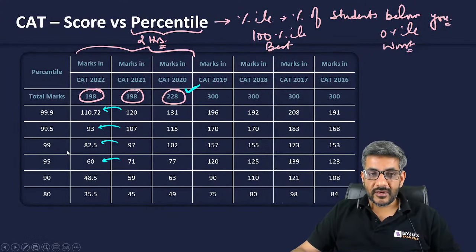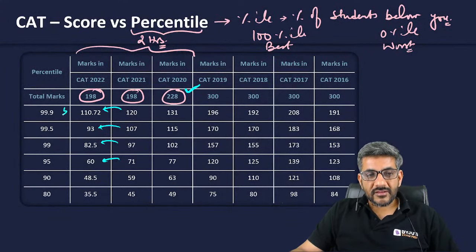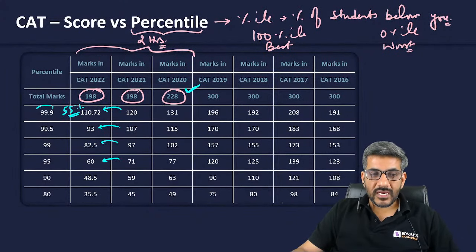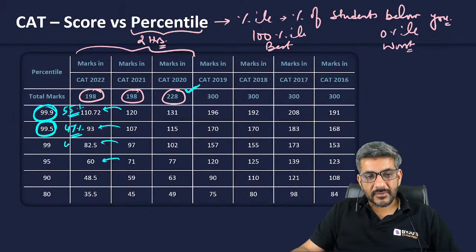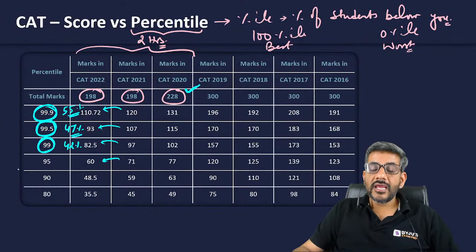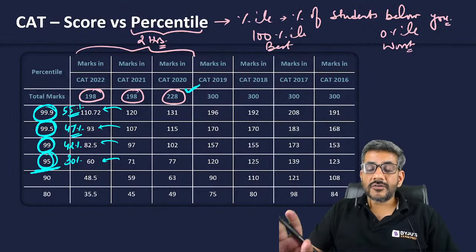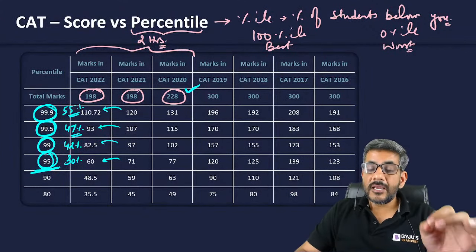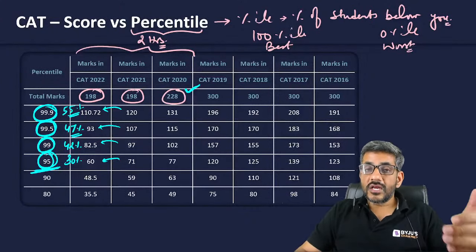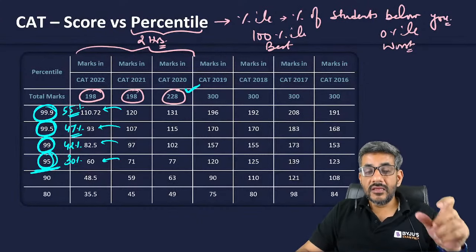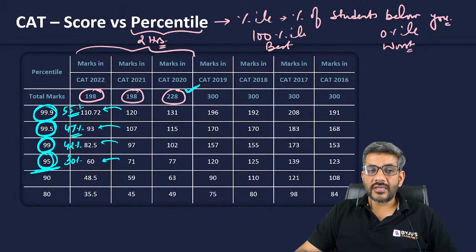Even after being difficult, you will see that approximately 55% of the paper will give you 99.9 percentile. Approximately 47% of the paper will give you 99.5 percentile. Approximately 42% of the paper will give you 99 percentile. And approximately 30% of the paper will give you 95 percentile. That means 95% of the students could not even attempt 30% of the paper. Just by doing 30-31% of the paper, you could have gone above 95% of the people. That is the important point over here.